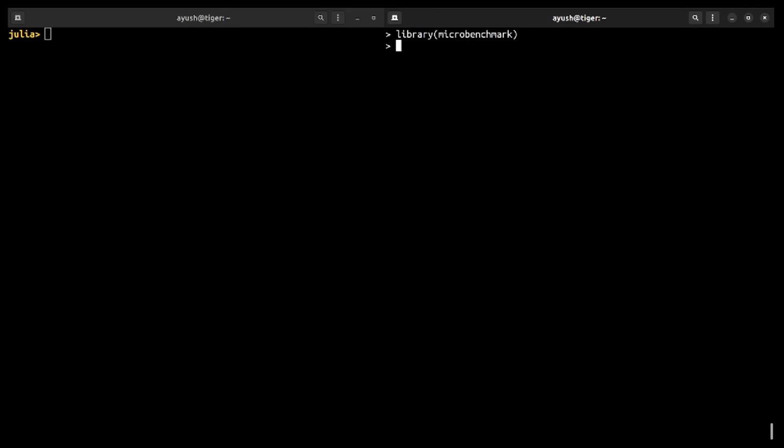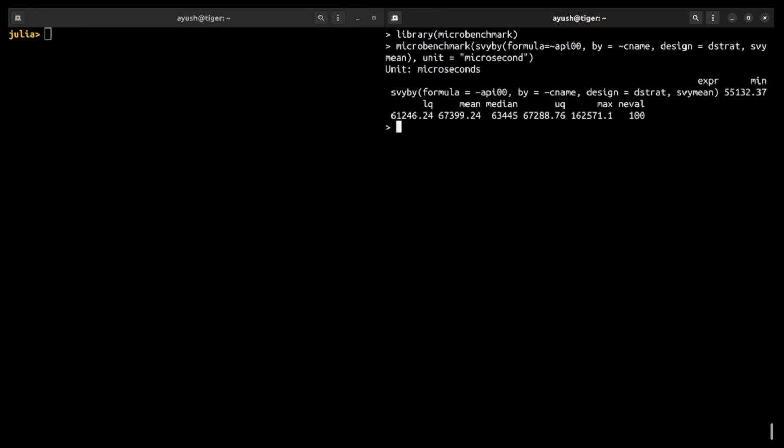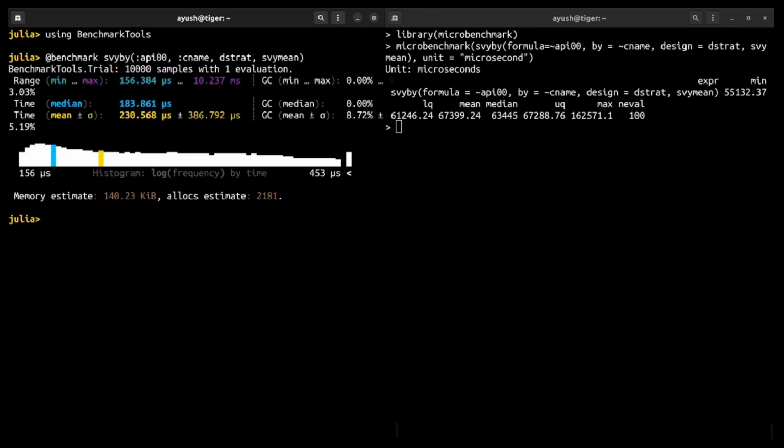Now I'll come to the benchmarks to show the difference between performance in R and Julia. I'll use the microbenchmark library in R and the BenchmarkTools library in Julia. I will use the same functions that I've used earlier. So the same survey by call in both R and Julia. I believe the median time is about 350 times less in Julia.